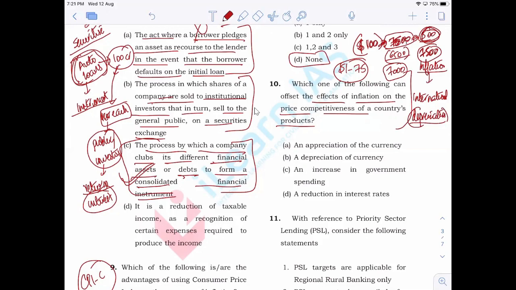And that particular person wanted to sell their product at 7,500 in order to get 500 profit. So they don't have to change the prices of the product. They are selling it at $100 only, but due to depreciation of currency, they are getting 7,500. As a result, the impact of inflation is offset. They are getting the same level of profit and selling at the same level of prices internationally. Is it clear? So depreciation of currency will offset.